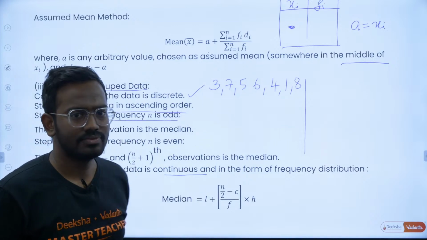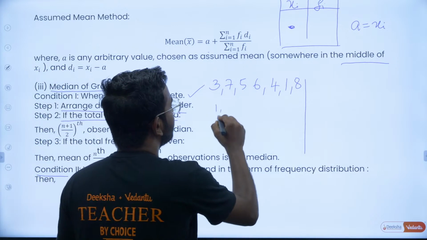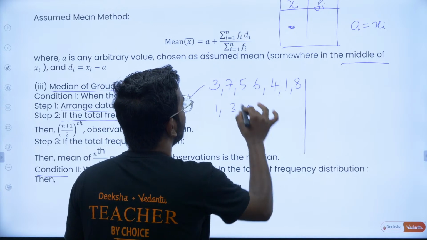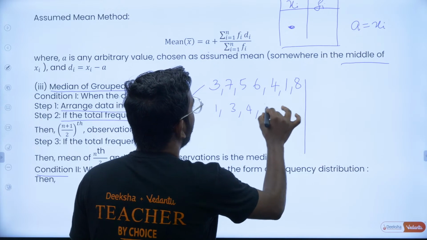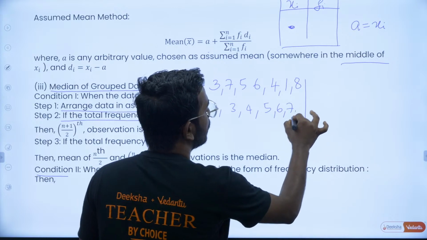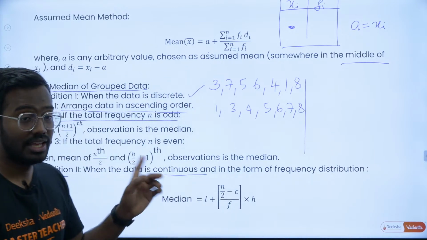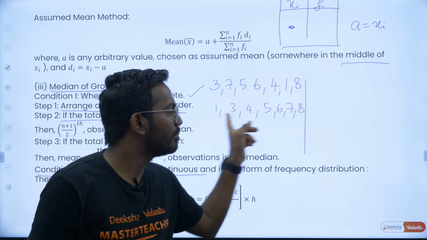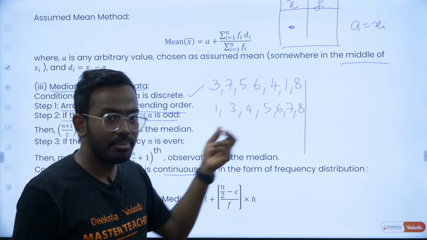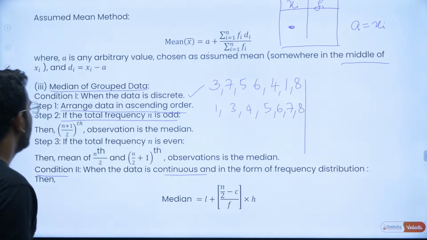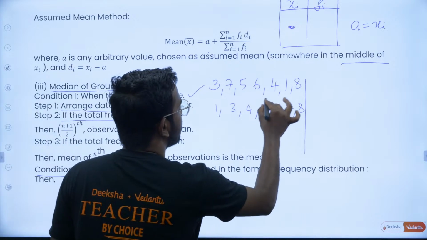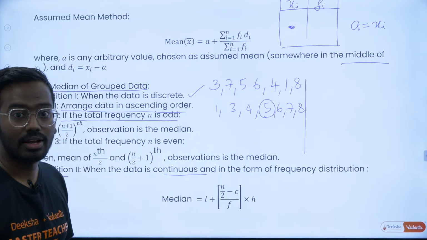Now you will arrange it. First arrange the data: 1, 3, 4, then 5, then 6, 7, 8. Now the data is arranged. If you see clearly, you have an odd number of entries. So whenever you have an odd number of observations, this is the fourth entry, 5 is the median over here. How do you get 5?